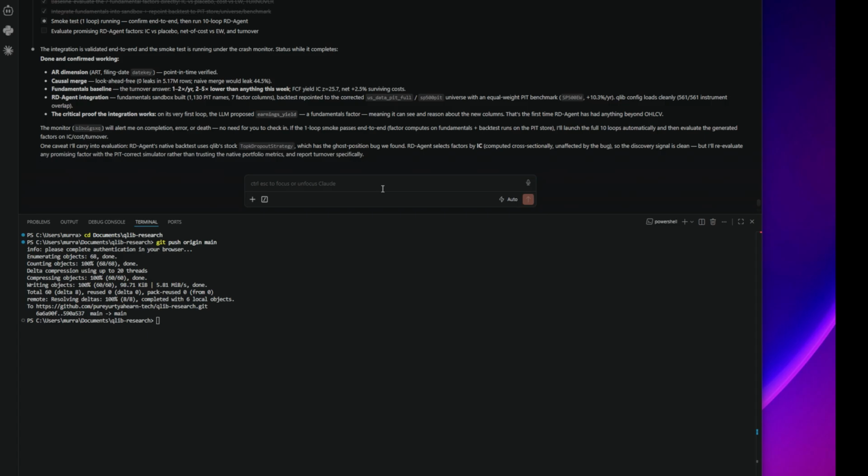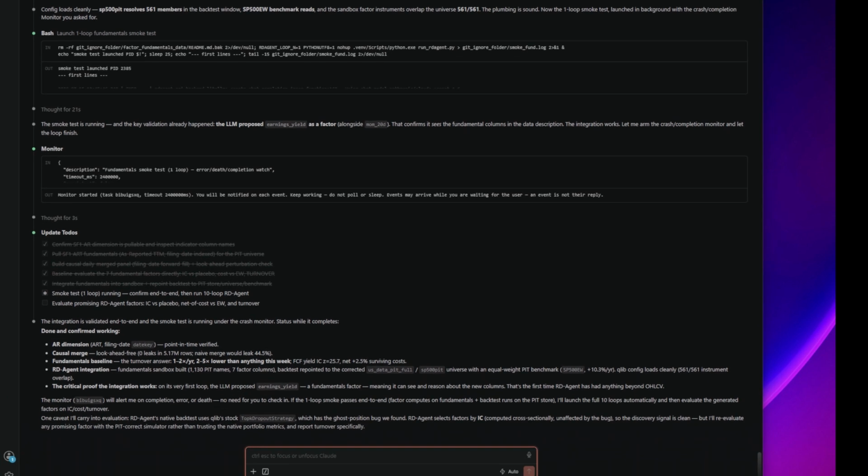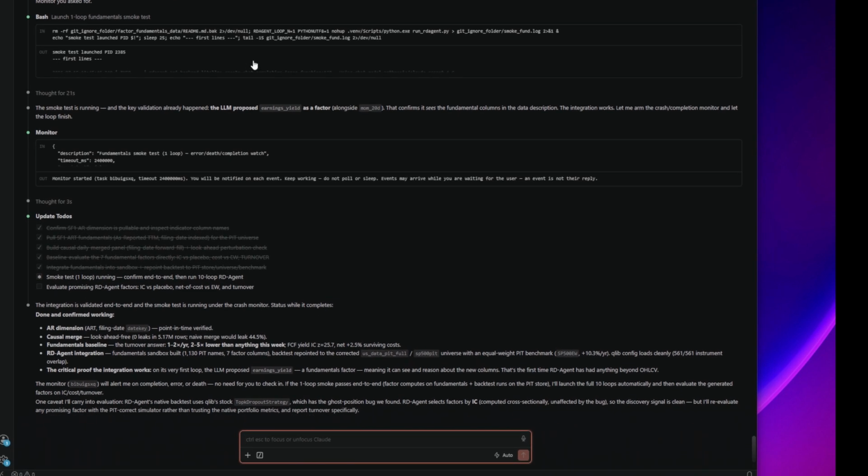So we have it here in VS Code anyway, Visual Studio, and Claude in there, and it's doing its thing. And maybe I'll pause this and I'll come back to you when these loops are finished, and we'll see what we have then.